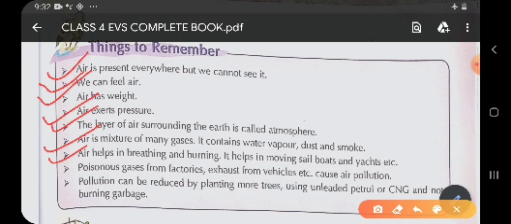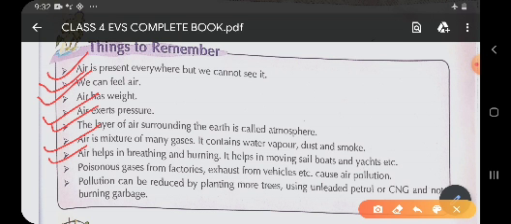Now children, air pollution causes headache, dizziness, nasal irritation, lung diseases, etc. So children, because of this dirty air, when we breathe in this kind of air, means dirty air, for a longer time we may get headache, dizziness, nasal irritation and lung diseases. So children, that is why we need to